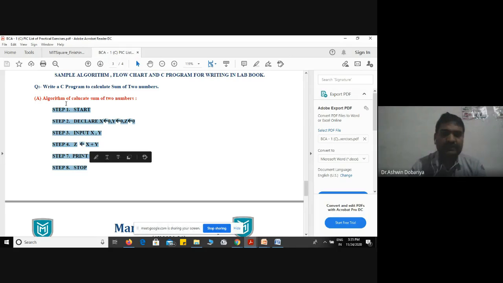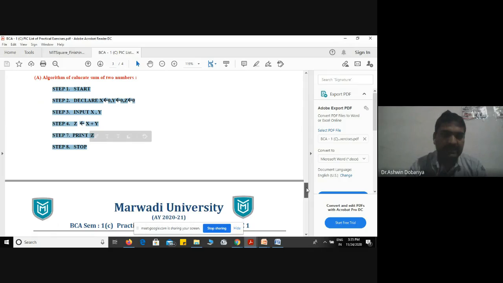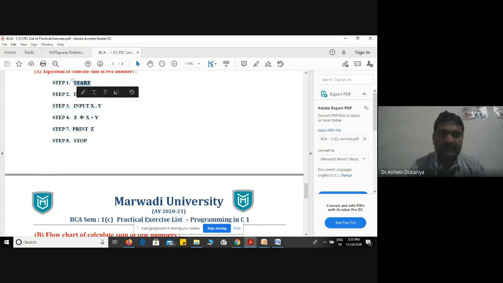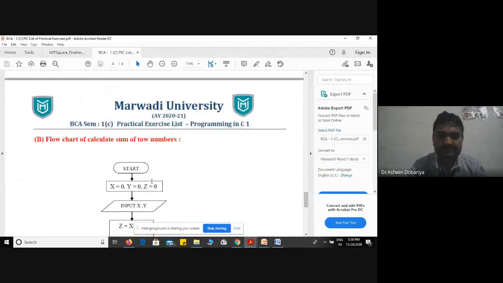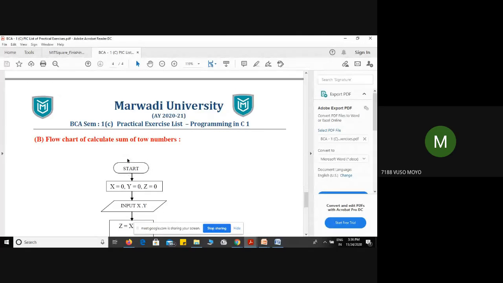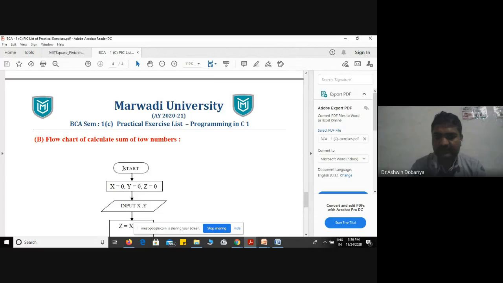Now you have to think about how we can convert this algorithm into a flowchart. First in the algorithm is start. How can we represent start in a flowchart? Which symbol? Isn't it the capsule, the terminator? Yes, the terminator symbol is used for start.